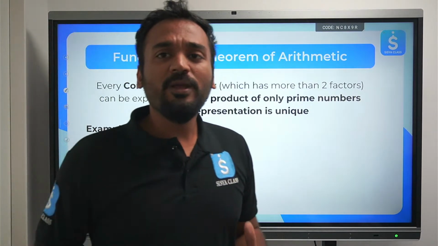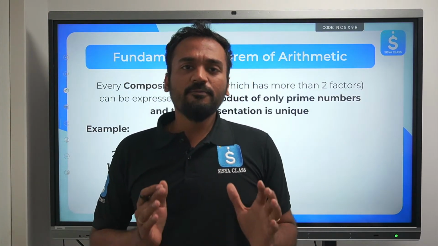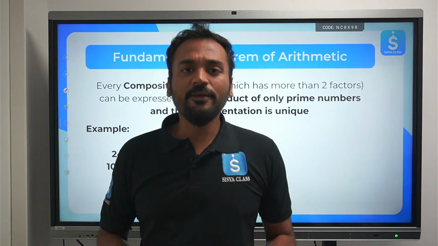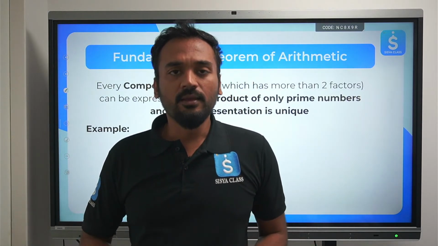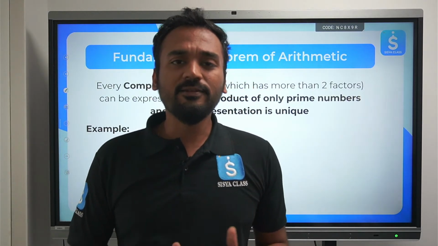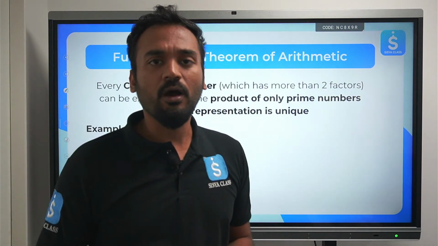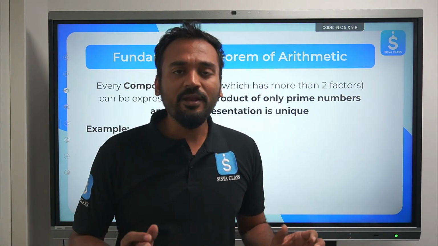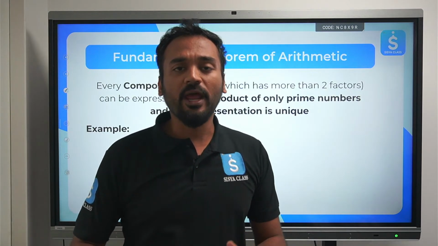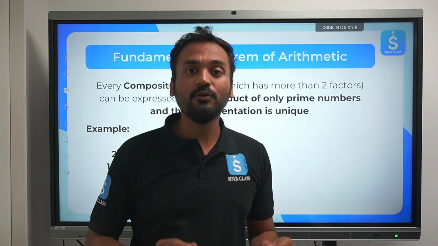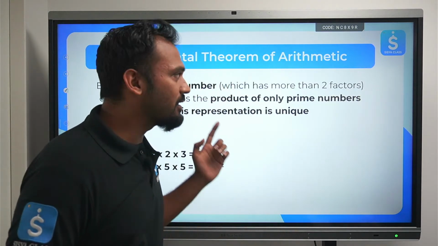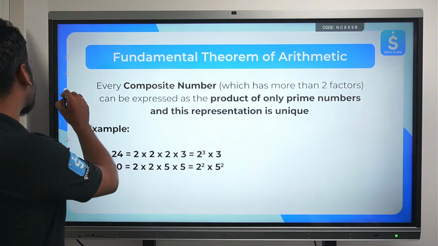Before we learn about HCF and LCM, there is a fundamental theorem of arithmetic which is very, very important for us to understand. The fundamental theorem of arithmetic is related to composite and prime numbers. It states that any composite number, however big it may be, can be represented as a product of only prime numbers, and this representation is unique for each and every number. As it is written over here, you may take notes and screenshots as well.